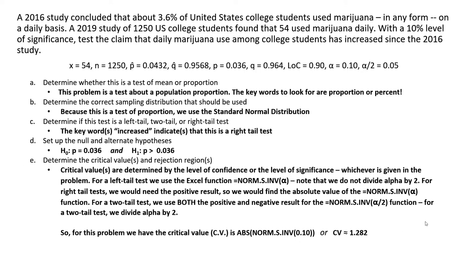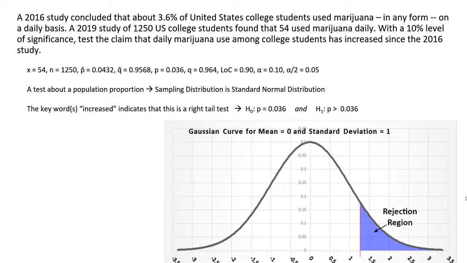That's what all this explains right here. So here's what we have so far. We have all of the numbers from the deconstruction process. And now we have a test about a population proportion. We know that. So since we know that, the sampling distribution is the standard normal distribution. The key word increased indicates that this is a right-tailed test.